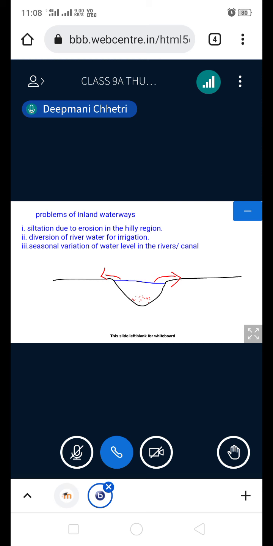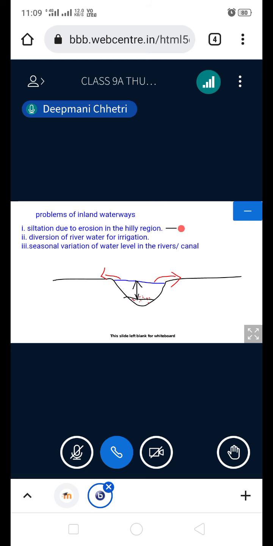So what is happening is that the most important thing required for navigation is the depth of the river water. The depth of the water will decrease. Understood now? If the depth of the river decreases, then obviously the bigger ships, trawlers and all that, cannot be used for navigation. So this sort of problem has happened.